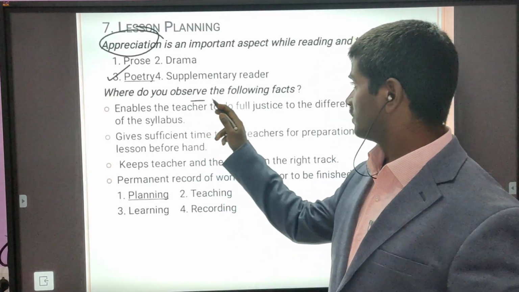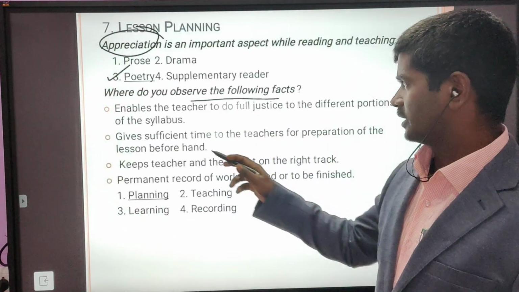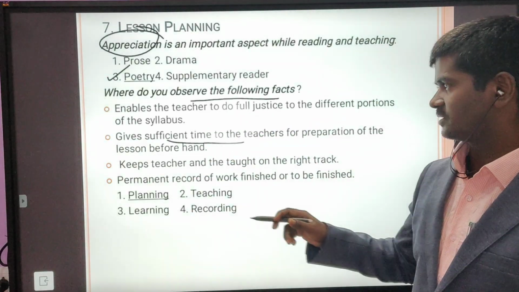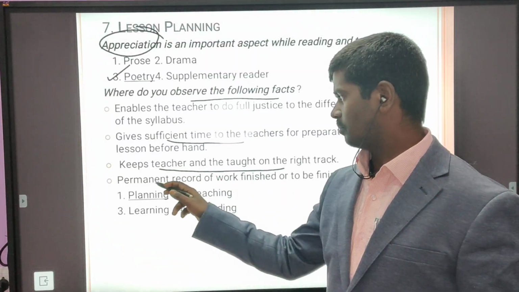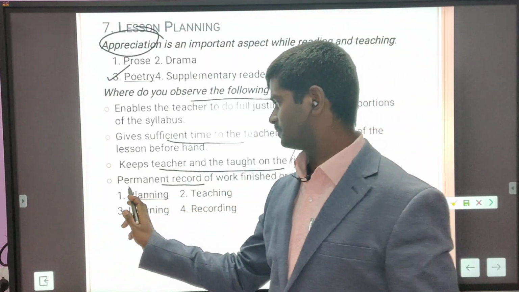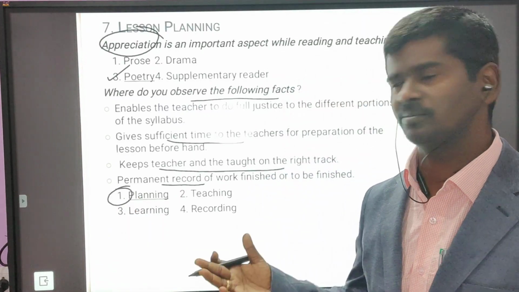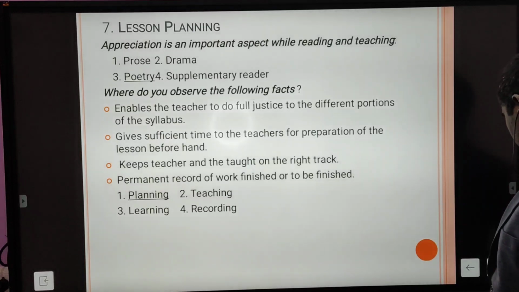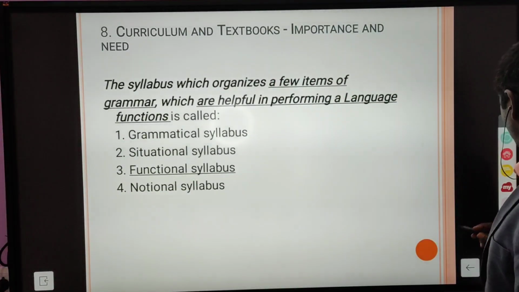Where do you observe the following facts? Enables the teacher to do full justice. Gives sufficient time to the teachers. Keeps teacher and the taught on the right track. Permanent record. That is planning. So if you have planned, what is unit plan or year plan? That talks about it. Next, you can see curriculum and textbooks, importance and need.